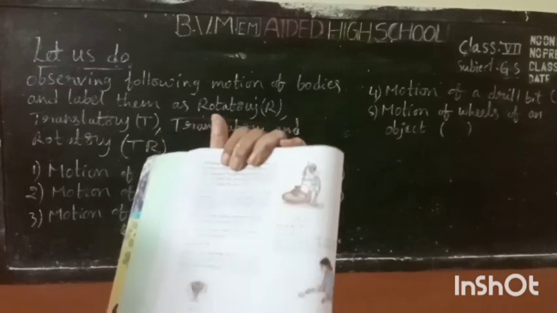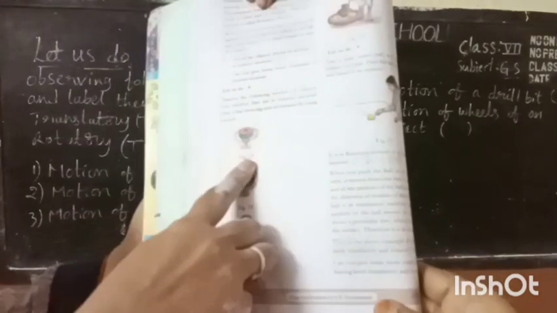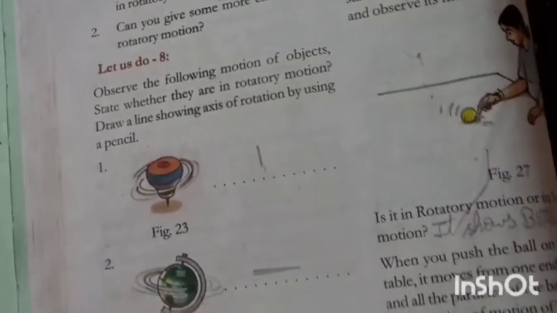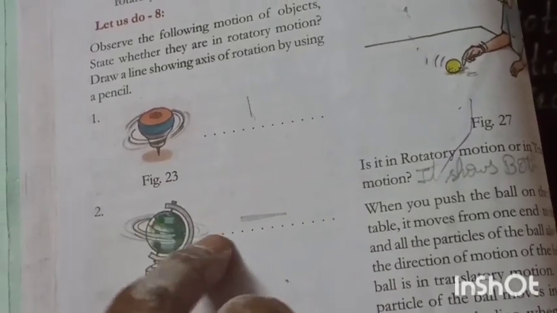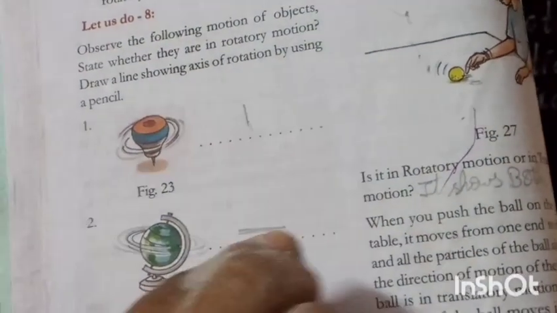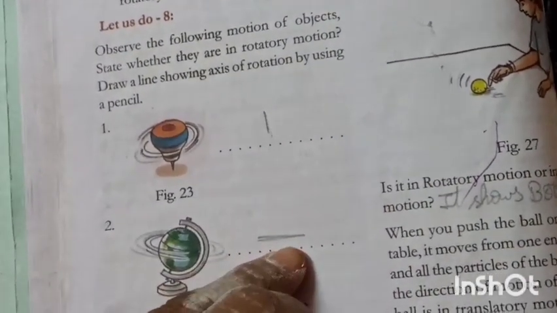Let us do it. Here you have to observe the axis of rotation. What is called the axis of rotation? The imaginary line passing through the fixed point is called the axis of rotation. Here you observe, in the top the axis of rotation is a straight line, a vertical line. In the globe the axis of rotation is a slant line.